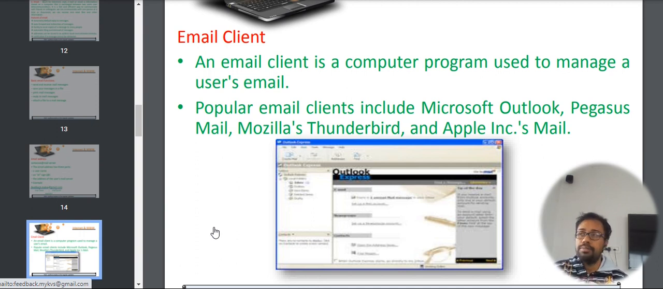Now many students tell me, sir, we can send mail without Gmail. Yes, you can. If you remember your Gmail user ID and password, you can even send mail from Microsoft Outlook. You will not need Gmail.